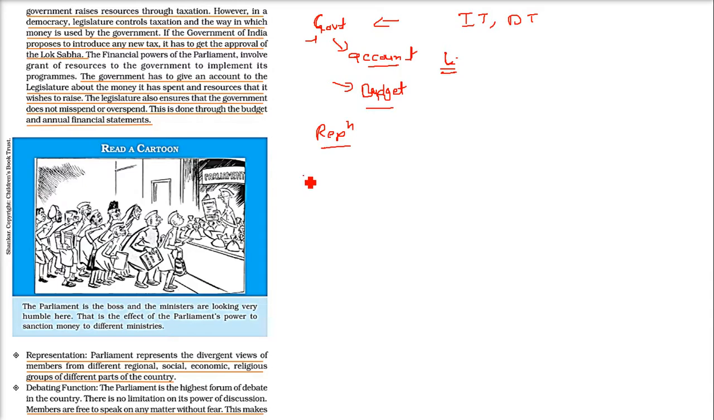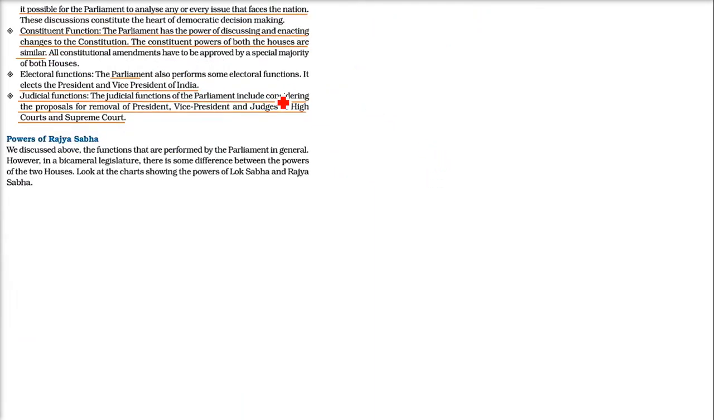Then the debating function. What is the debating function? If you see the live telecast of the Rajya Sabha and Lok Sabha, you will always see MPs debating. So that is a forum to debate. Whenever government is not doing good work or some bill is being presented, there is a very well stretched debate from both the opposition and the ruling party. So it is possible for the parliament to analyze all the issues facing the nation. This is how debate will act. Debate will help in making a proper bill and passing it.